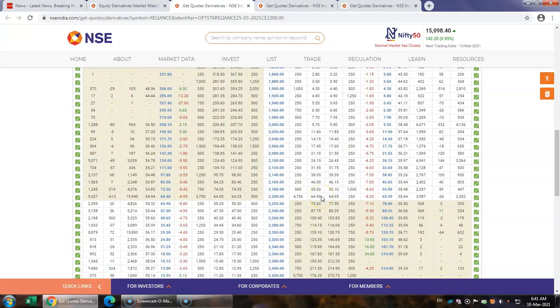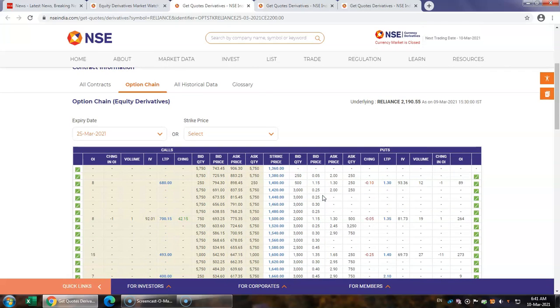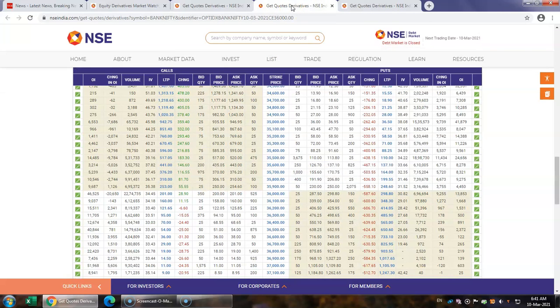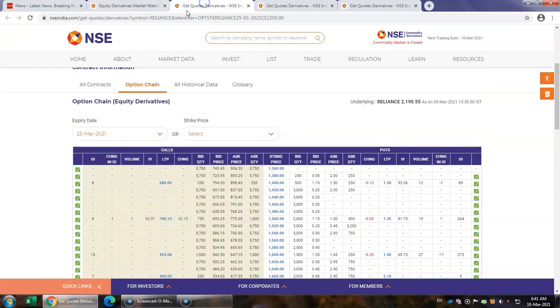So what does this basically mean? This basically means that the volatility of stocks is also quite high compared to the Nifty volatility.